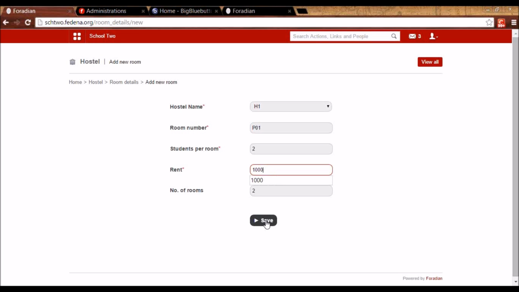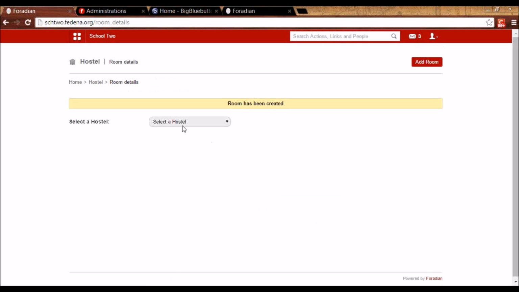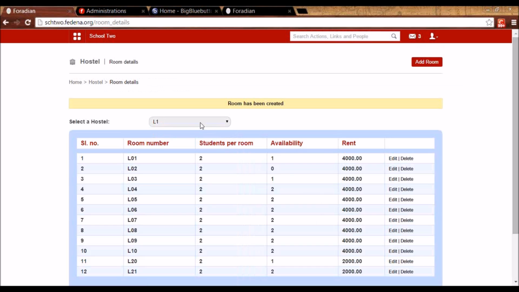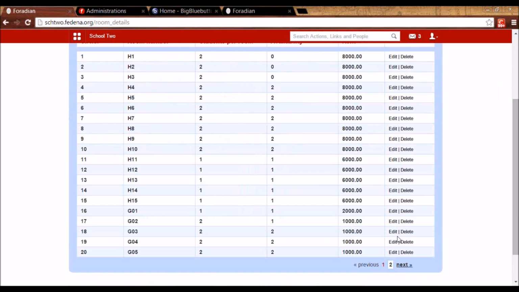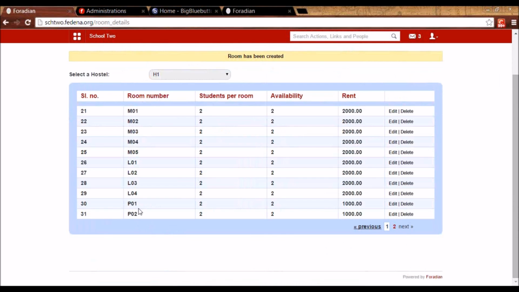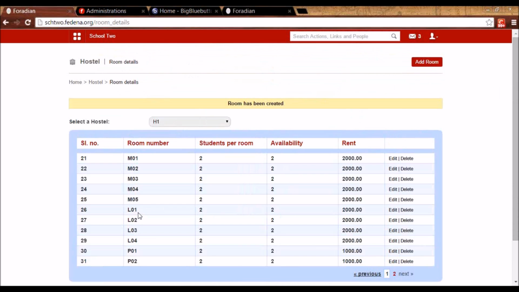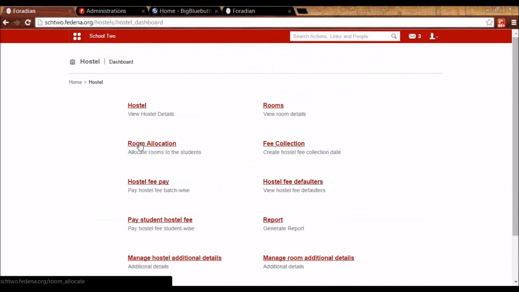So here I can save it, and you will see for this hostel, which is H1, I have a lot of other rooms as well. Let me go to the end. You will see these are the 2 rooms that I just created. So P01, P02, because I've given the count as 2, so this automatically gets created. So this way I can enter the rooms. The next step is I have to allocate rooms.